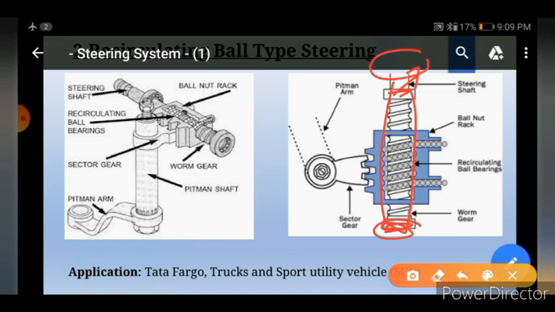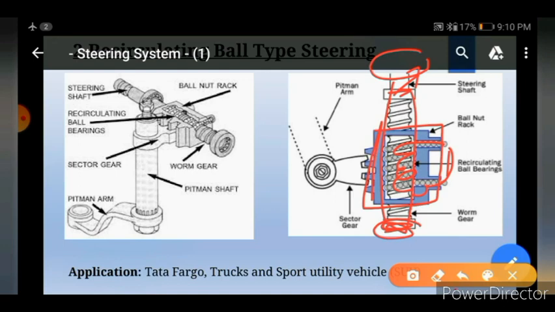Then another important component is the ball nut rack. The ball nut rack is a component in which steel balls are continuously rotating. The function of these steel balls is to reduce friction and wear, and because of this we get smooth operation.